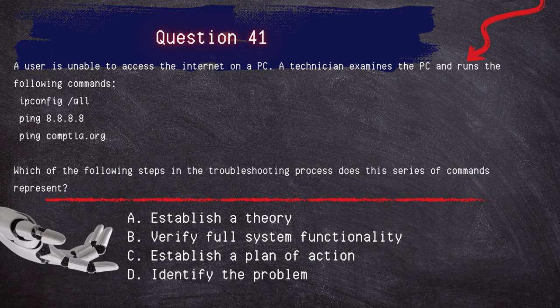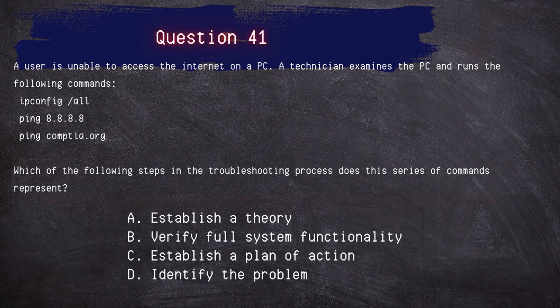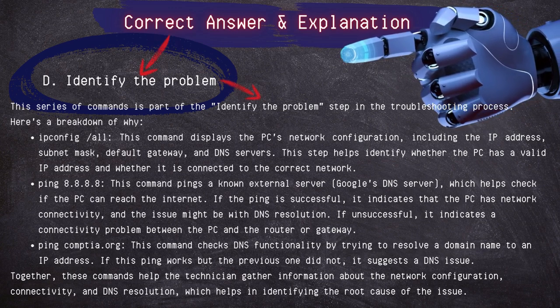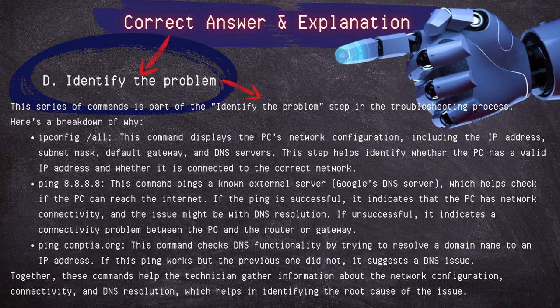Establish a theory, verify full system functionality, establish a plan of action, identify the problem. Correct answer: identify the problem. This series of commands is part of the identify the problem step in the troubleshooting process. Here's the breakdown and why.